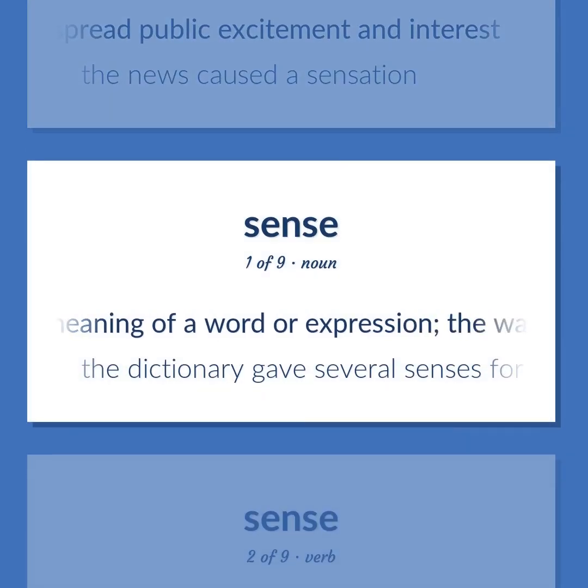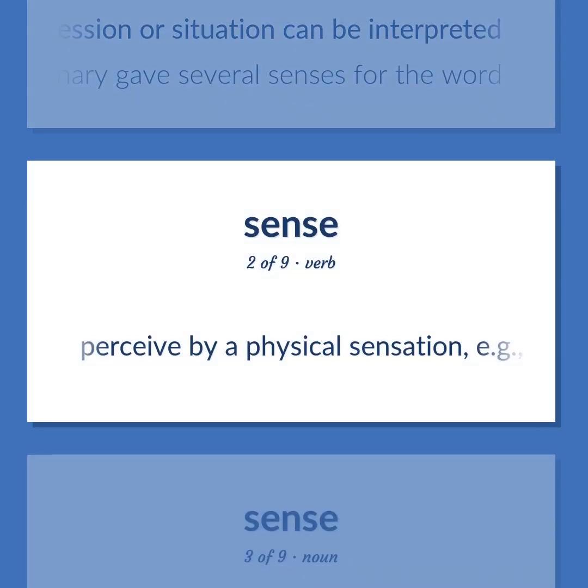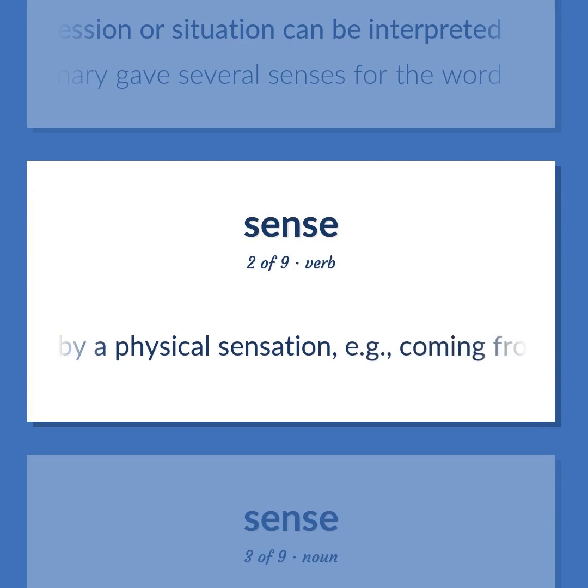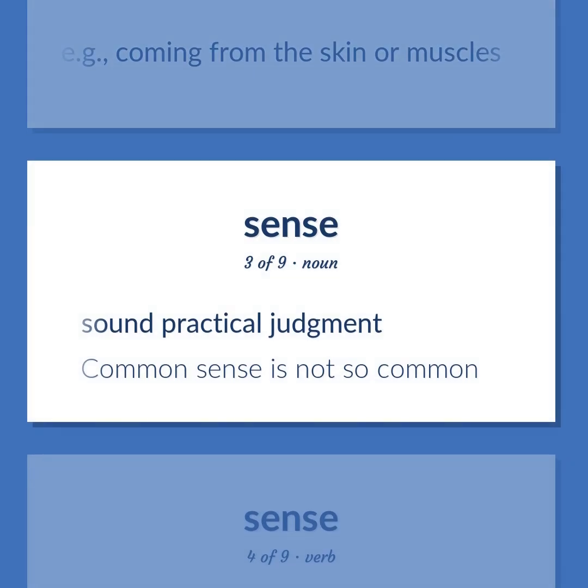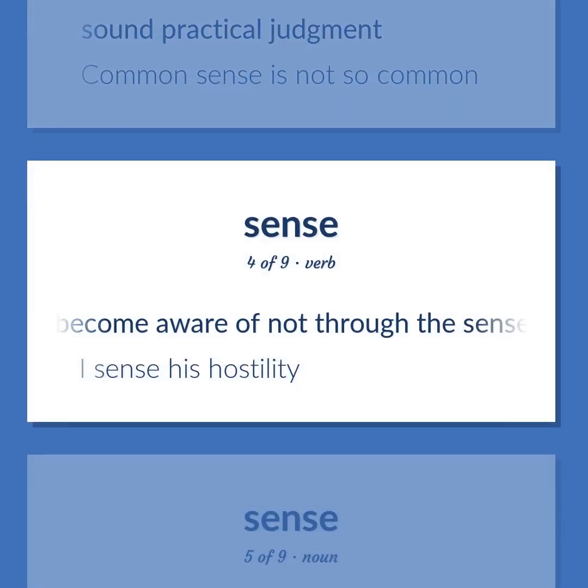The meaning of a word or expression. The way in which a word or expression or situation can be interpreted. The dictionary gave several senses for the word. Perceive by a physical sensation, e.g., coming from the skin or muscles. Sound practical judgment. Common sense is not so common. Become aware of not through the senses but instinctively. I sense his hostility.